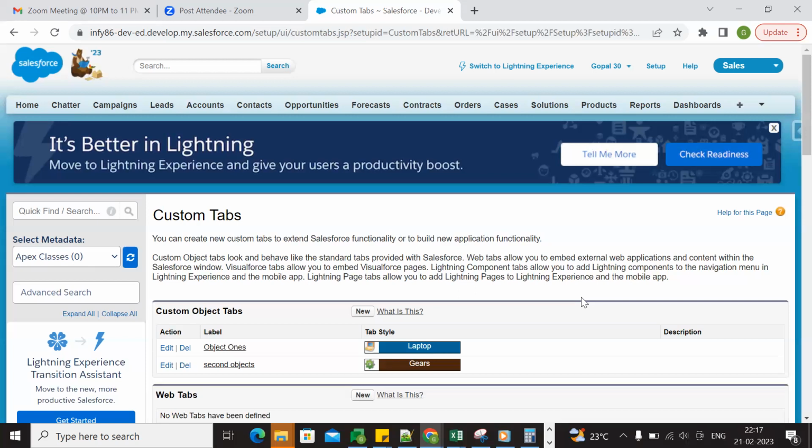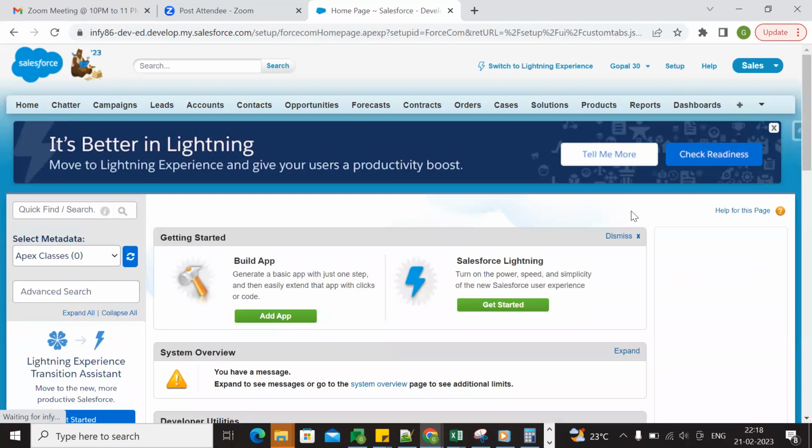Okay. So what are the automation tools available in Salesforce? Process Builder, workflow rules, flows. What is the difference between these 3 tools? The question means why are we going with workflow rules, when are we going with Process Builder, and when are we going with flows. We have some limitations and some differences in these 3 tools, right?